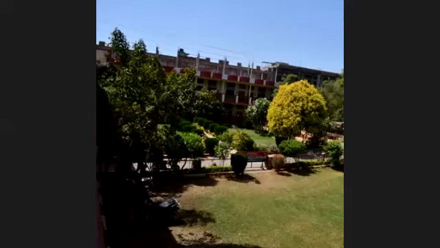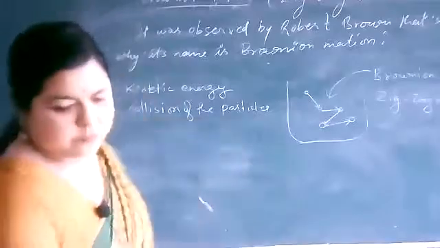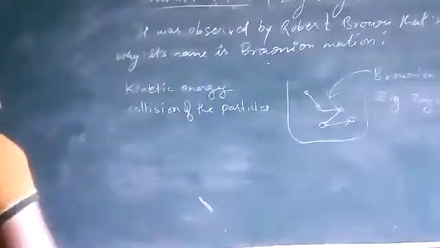this is a particle, okay, and when it collides with this particle, it will transfer its kinetic energy to this particle. Now this particle has new kinetic energy and it will move further and collide with someone. So in this way, they will follow the zigzag motion, and this motion is called the Brownian motion. Okay, so this was the Brownian motion.